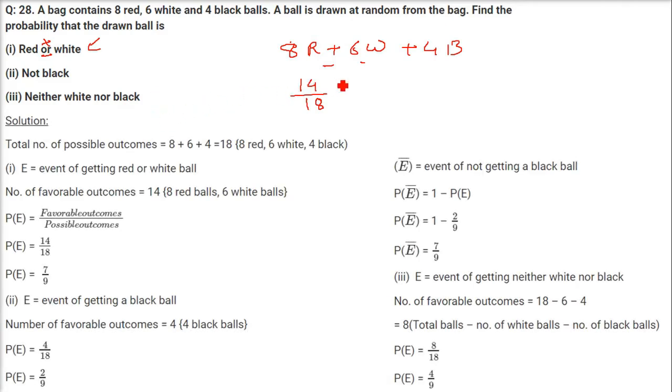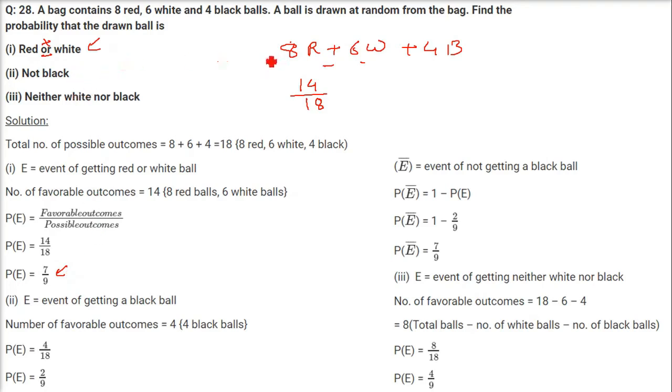A bag contains 8 red, 6 white and 4 black balls. A ball is drawn at random from the bag. Find the probability that the drawn ball is red or white. Or means plus. So just add the numbers of red and white, that is 8 plus 6, 14, by the total, 8 plus 6 plus 4, that is 18. So 14 by 18 is the probability of red or white, which is 7 by 9 if you simplify it.